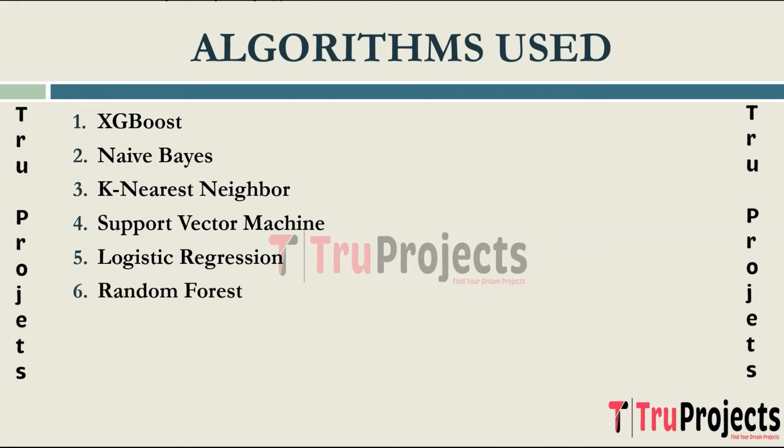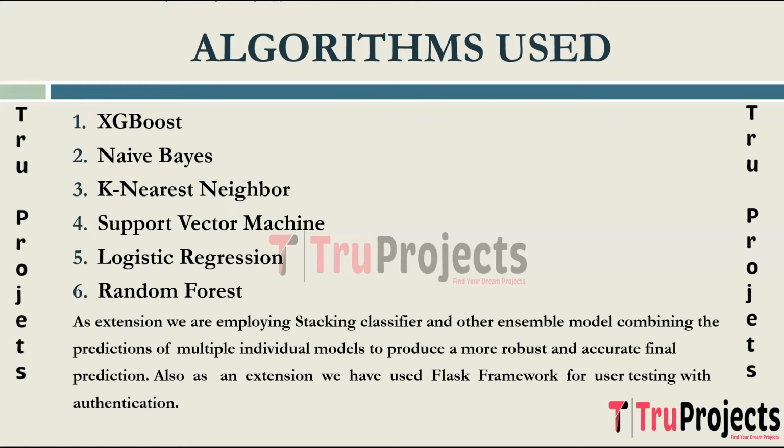The next algorithm is random forest. It is an ensemble learning method that constructs a multitude of decision trees at training time and outputs the class that is the mode of the classes, which is the classification of the individual trees. Random forest is robust, handles overfitting well, and it can capture complex relationships in the data. It is used when there is a need for high predictive accuracy, when the dataset contains a mix of numerical and categorical features. As an extension, we have employed stacking classifier and other ensemble models, combining the predictions of multiple individual models to produce a more robust and accurate final prediction.